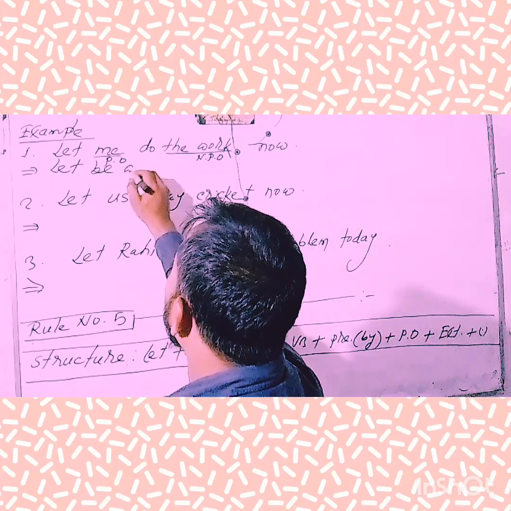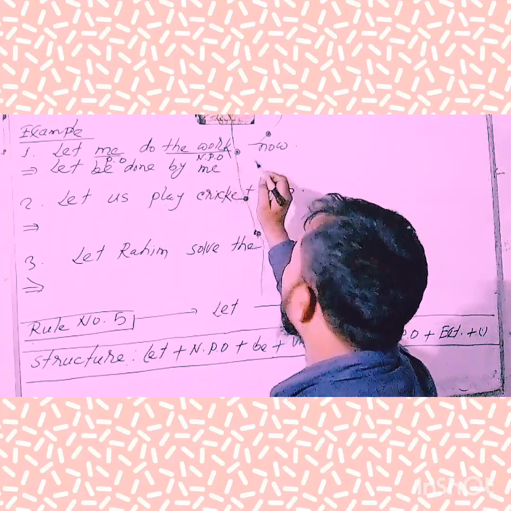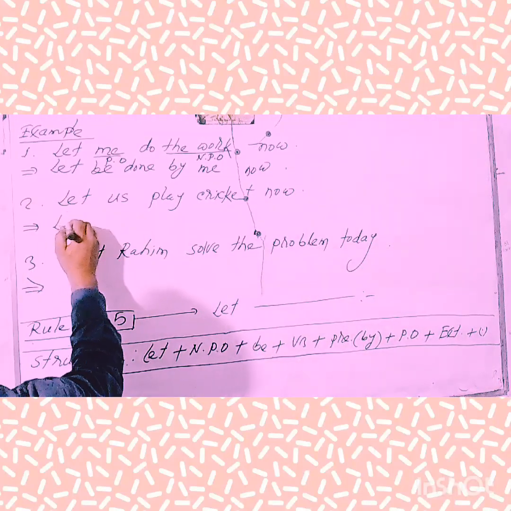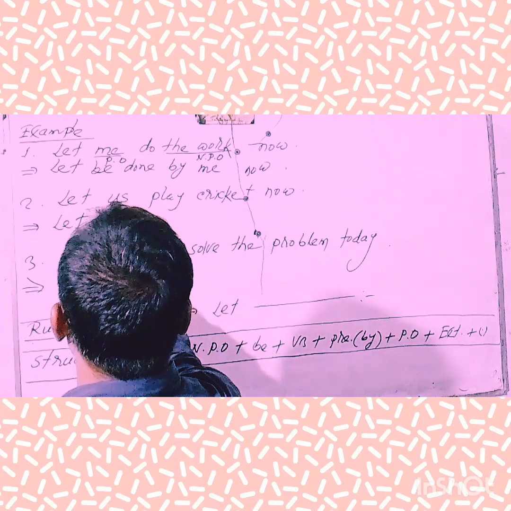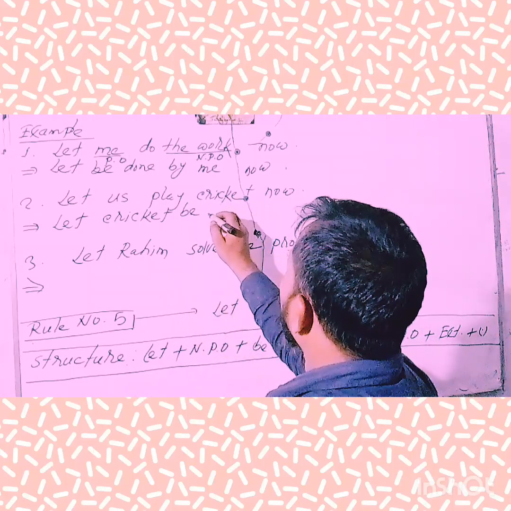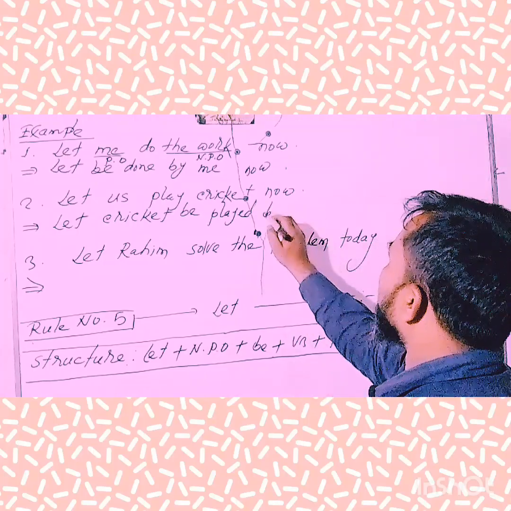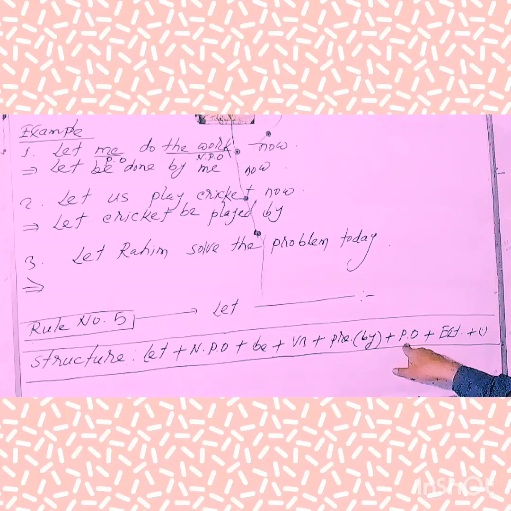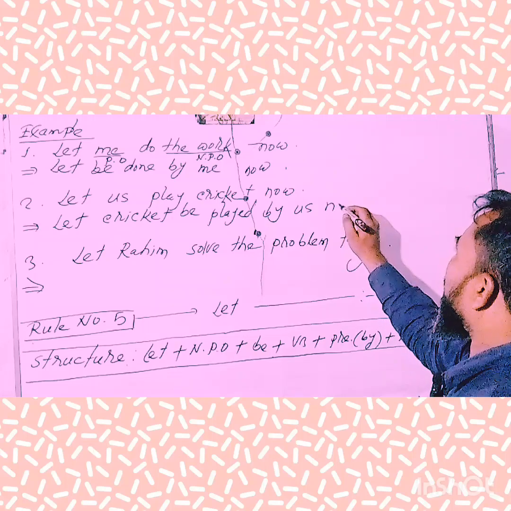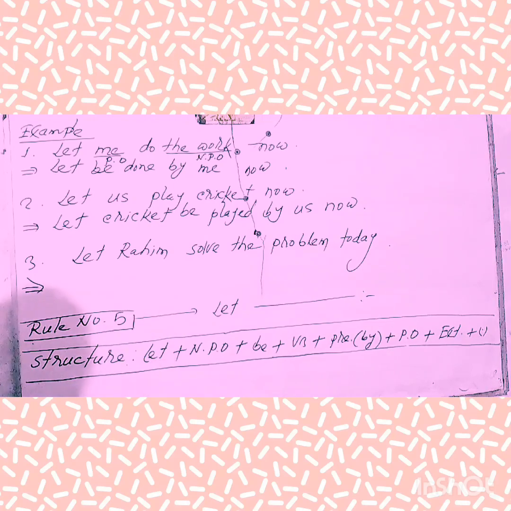Then we use be. Next the third form of verb, done. Preposition by. Personal object, here the personal object is me. Extension, now. Full stop. Okay, my dear learners. Next example. At first we have to use let, then the non-personal object, here the non-personal object is cricket. Next be. Next the third form of verb, of verb play. Next, the preposition by. Then we have to use a personal object. Here the personal object is us. Then the extension, here the extension is now. And finally, end with a full stop. Okay, my dear learners, hope that you have understood clearly.